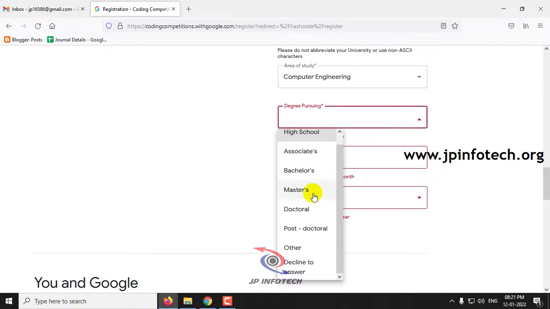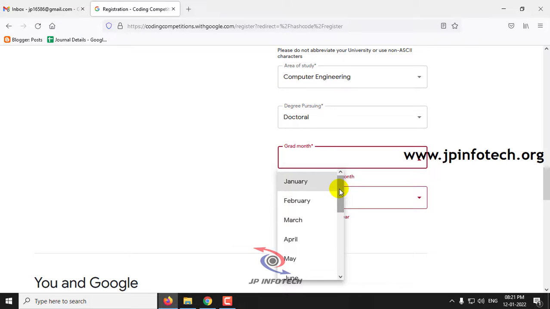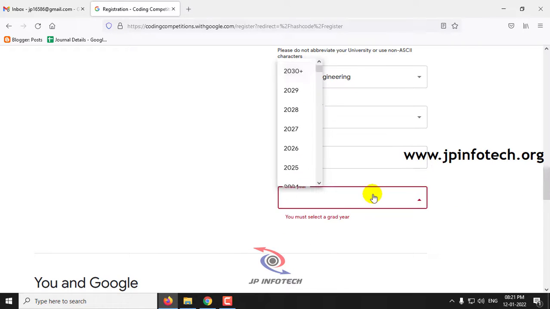Whether it's a bachelor's, master's, or doctorate, you can select whichever you want. And you need to select the month in which your graduation will be completed, and your graduation year also here.